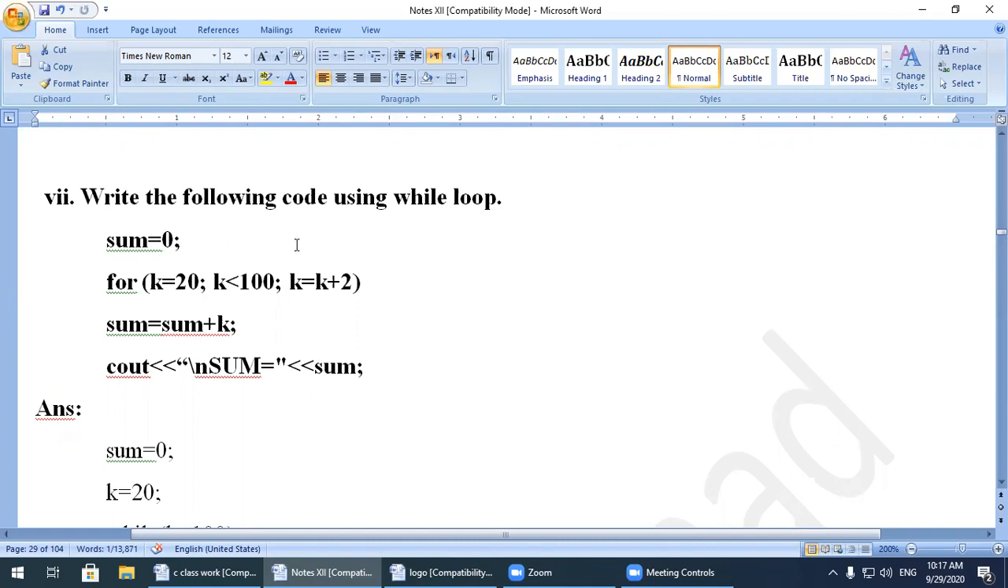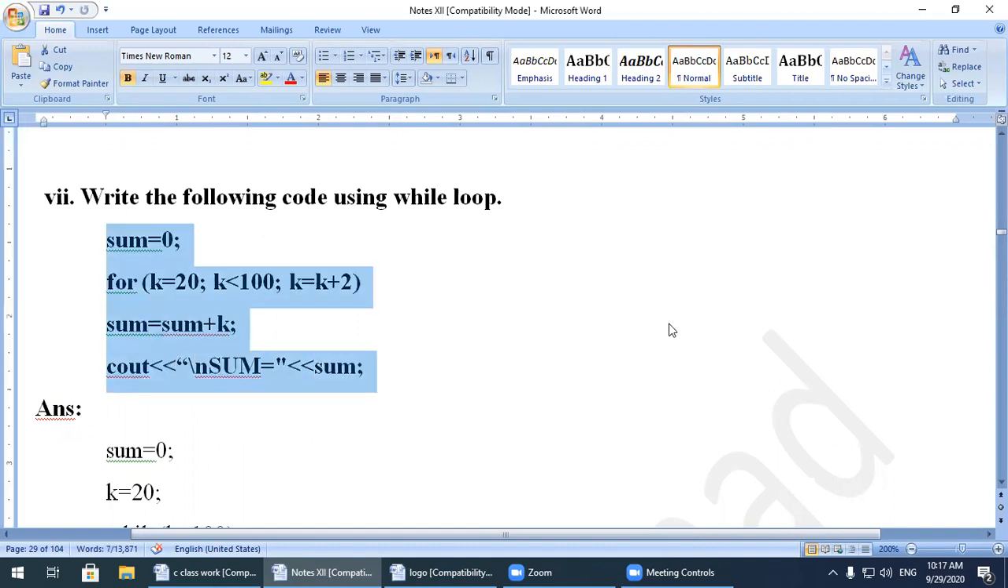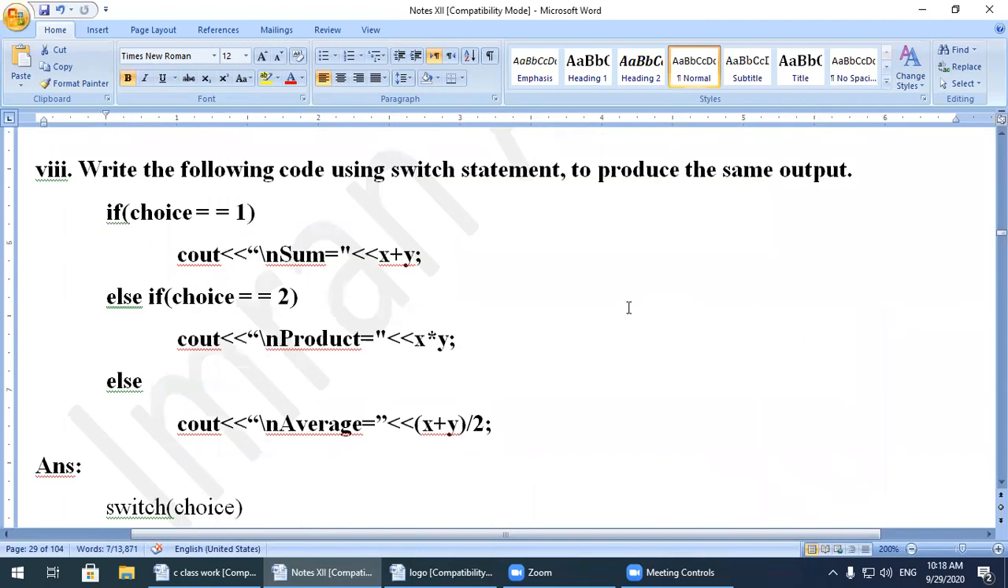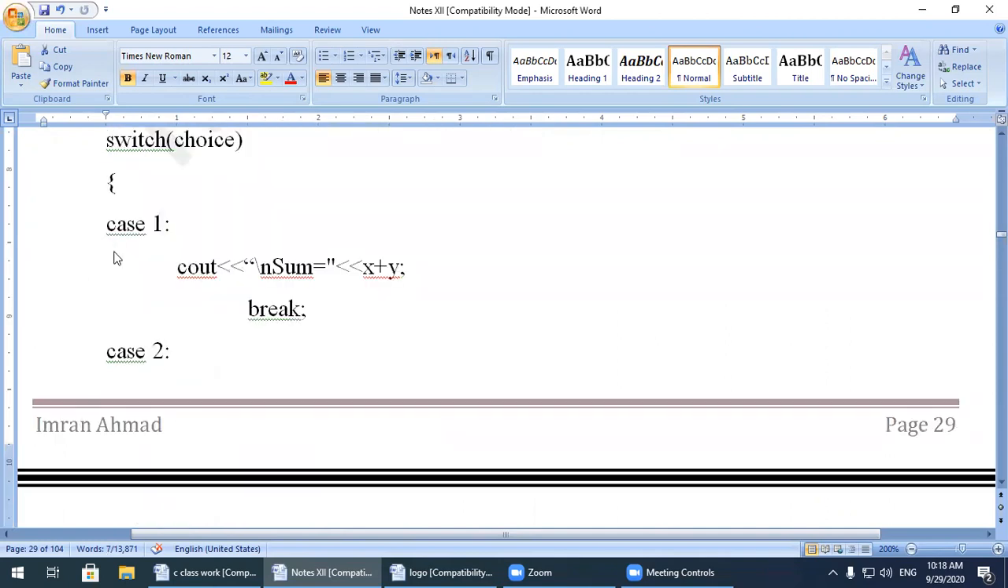You can convert any loop into another loop. For example, in question number 7, they had a for loop and asked you to convert this program segment. This one is not a complete program, it is a program segment, and you convert it using a while loop. The next question had an if else if statement, and they asked to convert it into a switch statement.